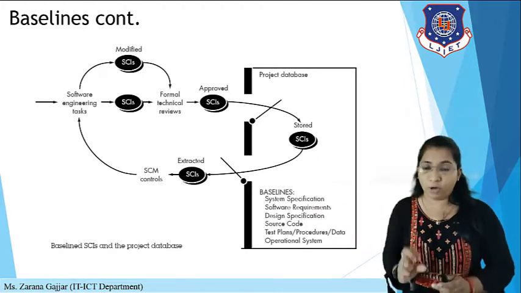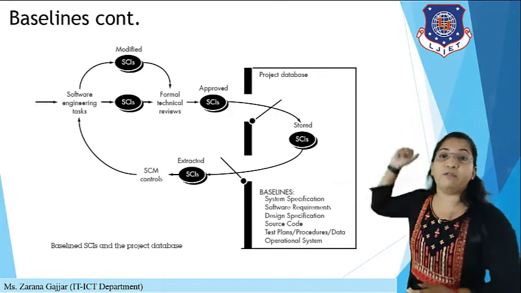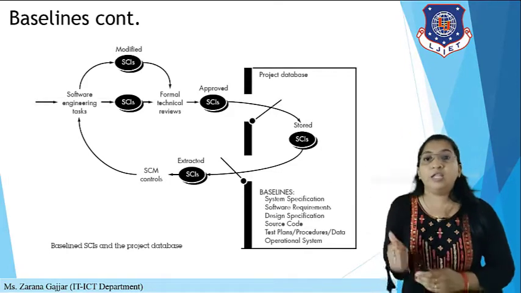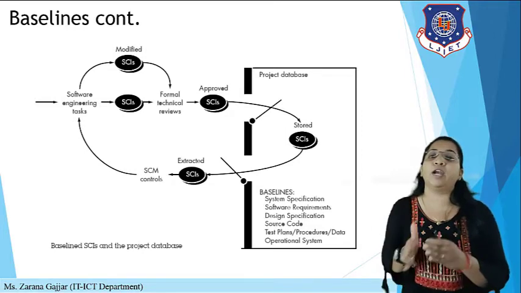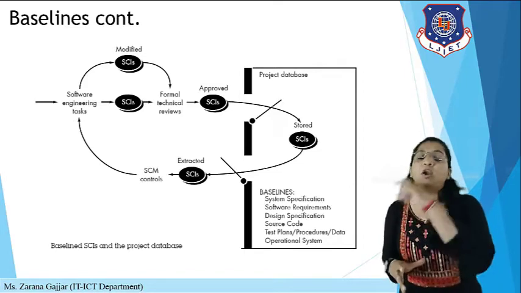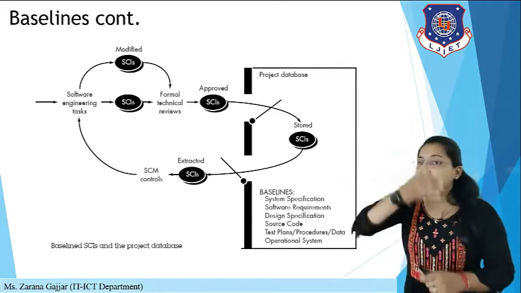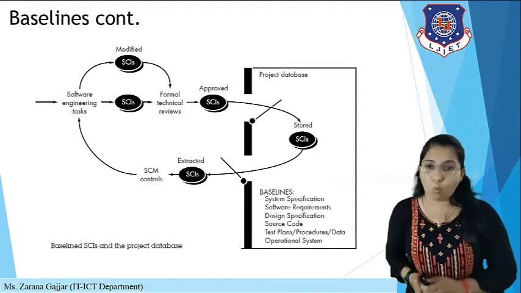If there is any modification, you can see here on the top side there is a modified SCI also. So there are multiple SCIs, that is software configuration items. If you apply any changes, this will also affect the database on your server side. Okay, so this is how the actual baseline will work.